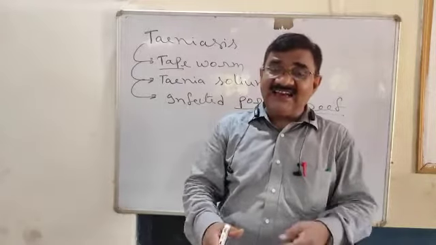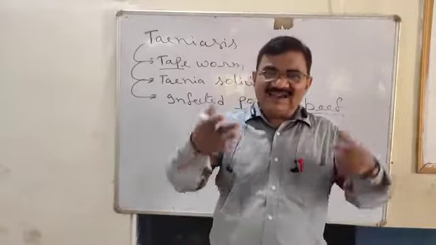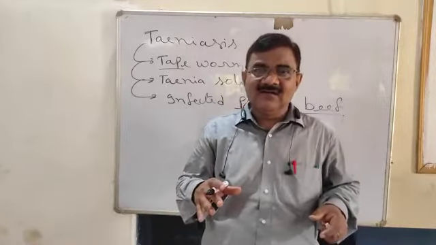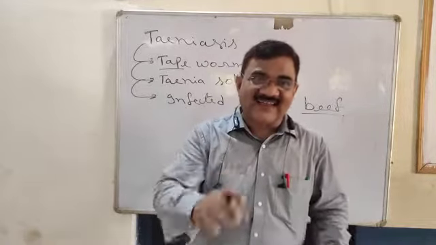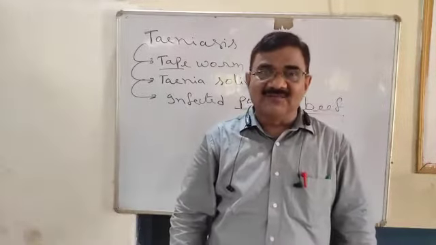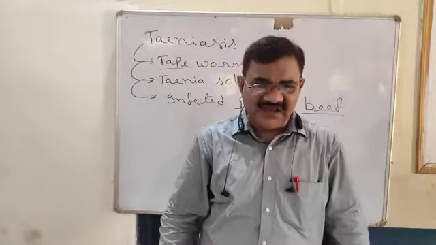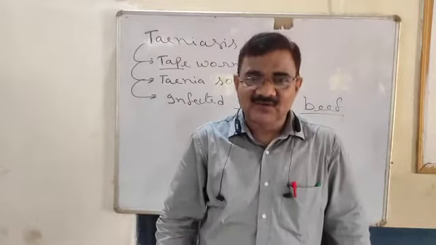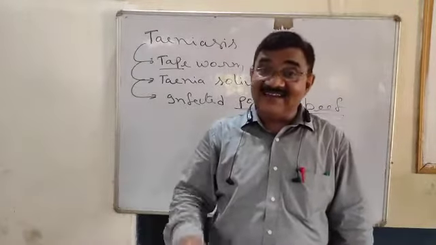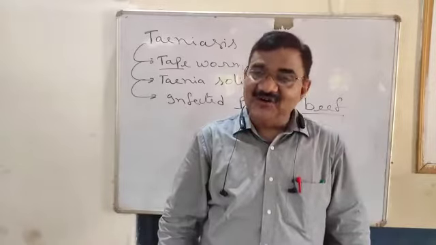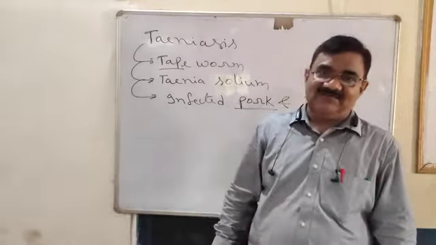In our intestine, it may become 1 meter long, and whatever we eat, the digested food is eaten by these worms. As a result, the children become very lean, thin, and weak. Which medicine is given? Albendazole is given to deworm this Taenia solium.